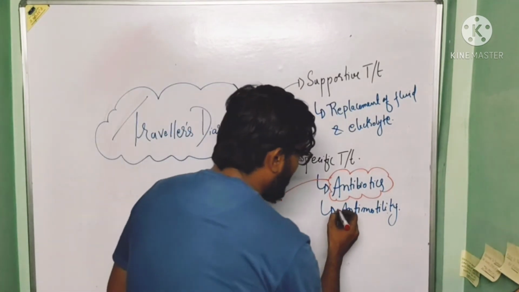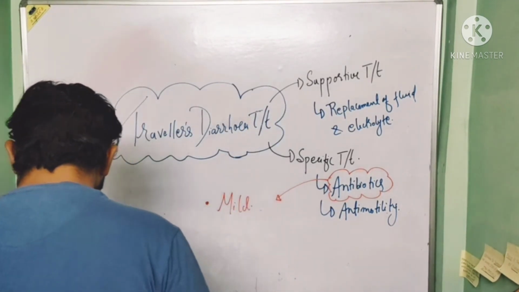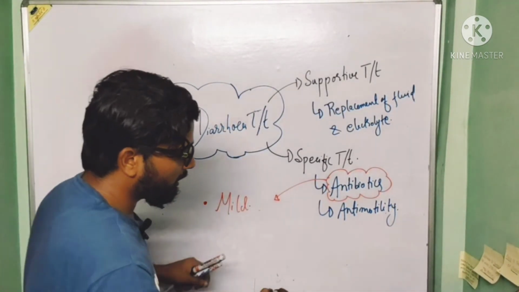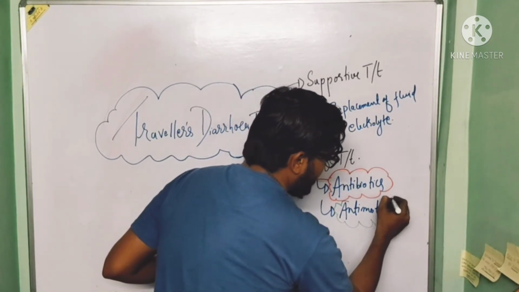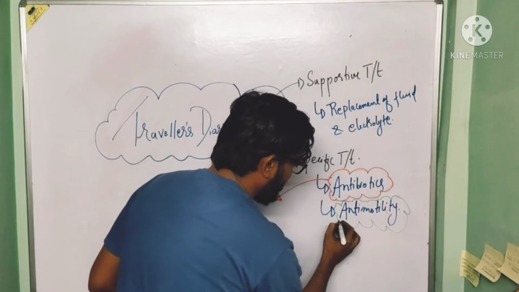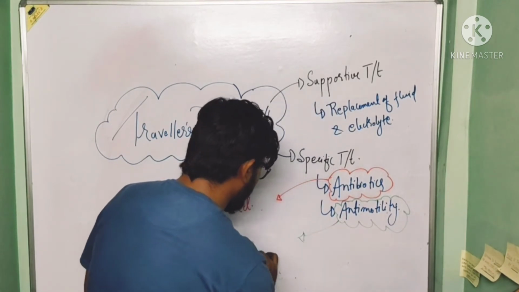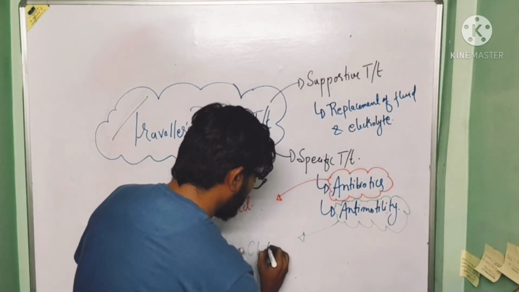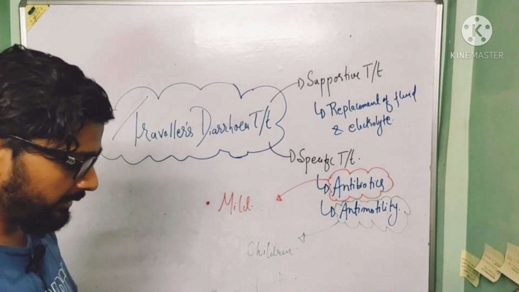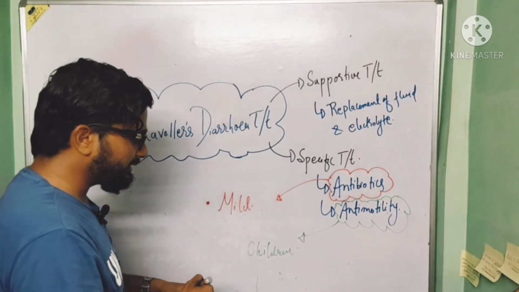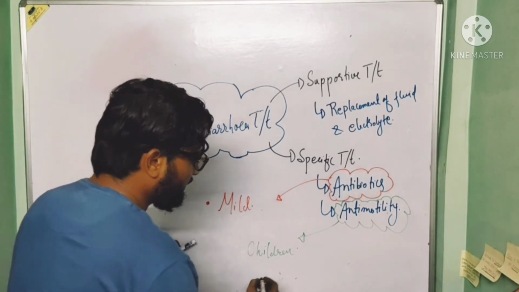Now when we talk about anti-motility drug, so basically what happens, these anti-motility drug is not given in case of children. This anti-motility drug is not given in case of children. Why this anti-motility drug not given in children?